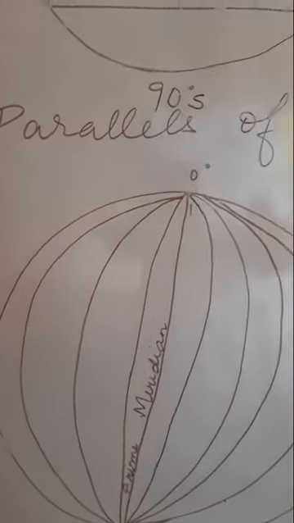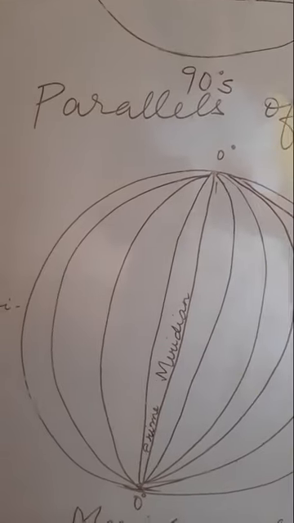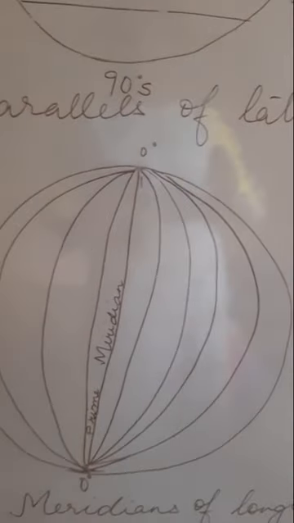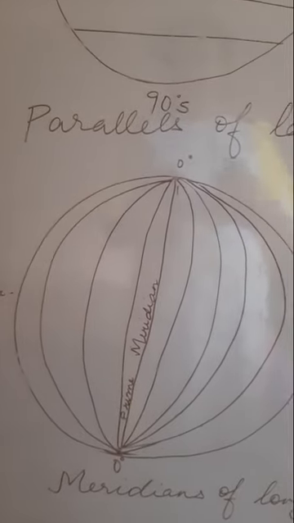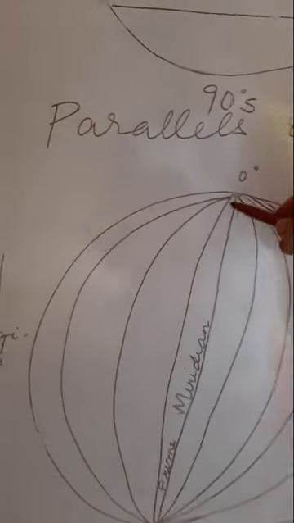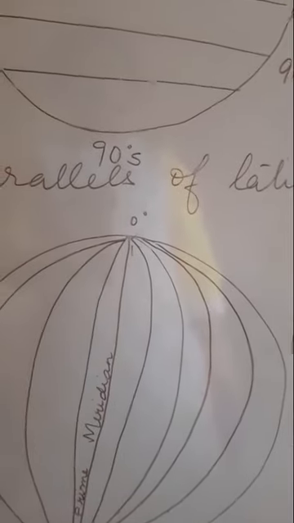That is, if we count from after 0 degree, there will be 1 degree east and 1 degree west. And at the back, children, we end at 179 degree east and 179 degree west, and this 0 degree becomes the 180 degree at the back.